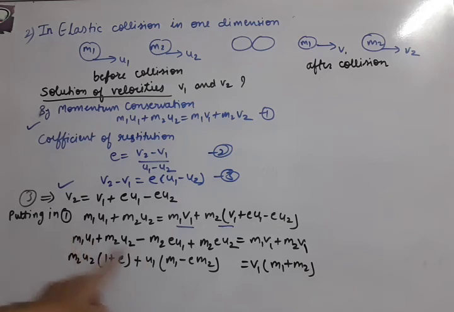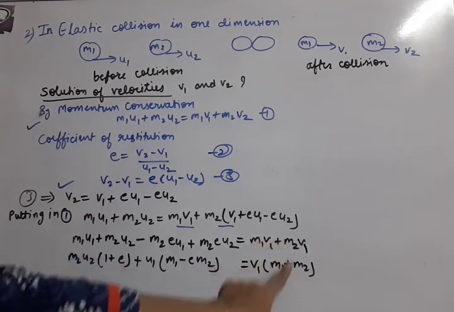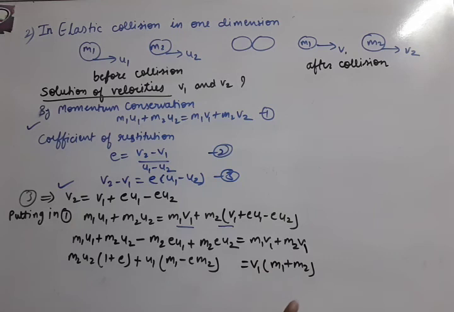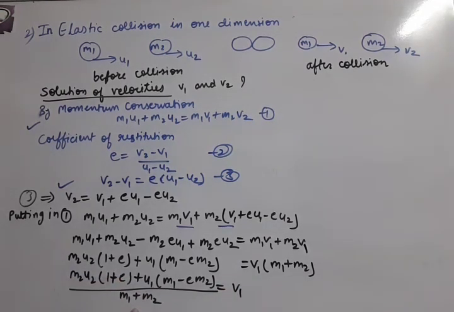So u1 taken common, with m1 and minus e m2. This has come, and here v1 is taken common, with m1 plus m2 in the bracket. Now the last step you know already: this m1 plus m2 should be shifted down so that v1 is alone. After shifting m1 plus m2 down, we get this as the final answer for v1.